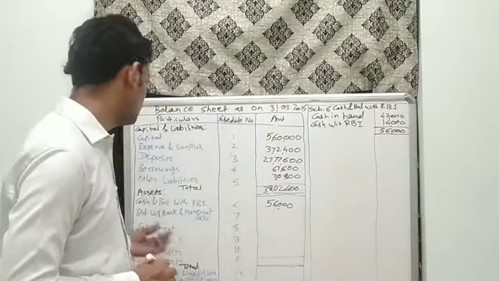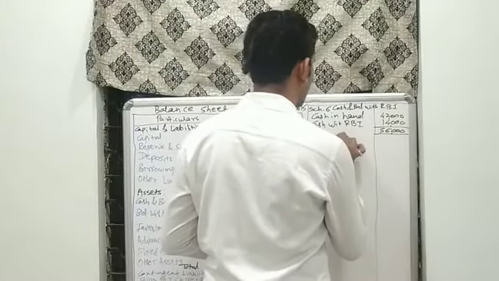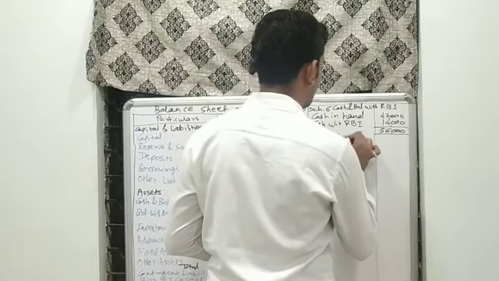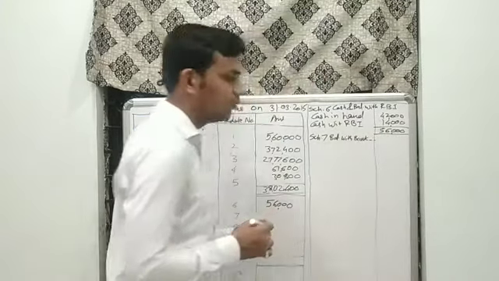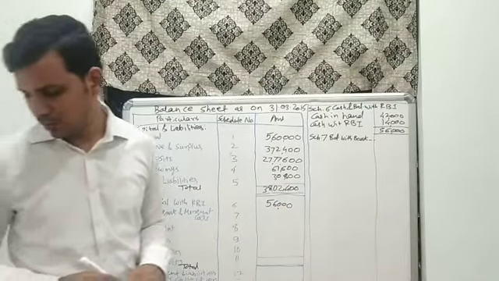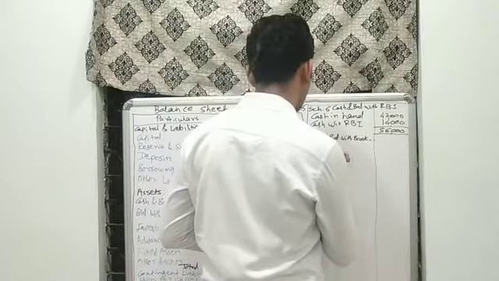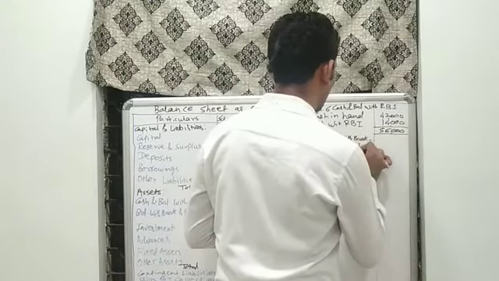56,000. Next is balance with banks and money at call, schedule 7. Balance with other banks and money at call. With regard to this, what is given in the trial balance? Balance with central bank of rupees 50,400.